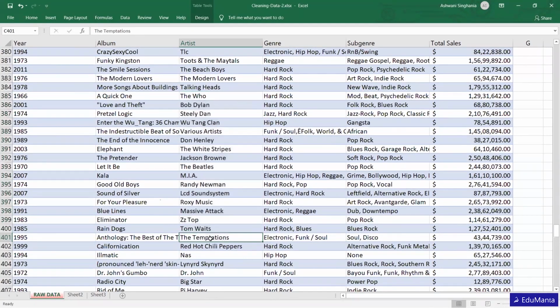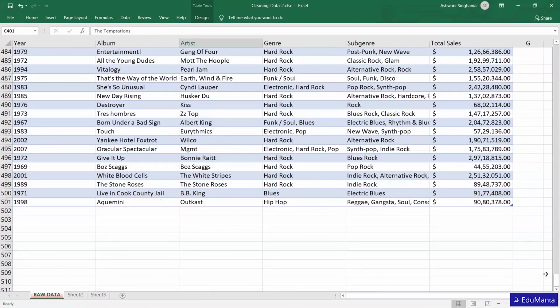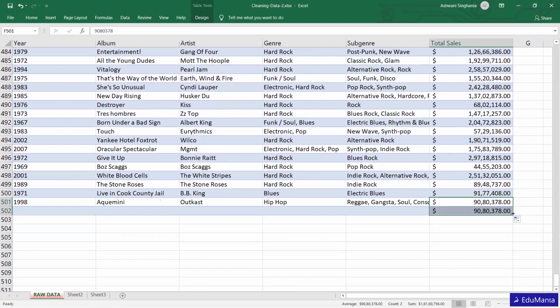But with a table, if you are running functions on a table and I want to add one more row over here, I will just pull it and we will get a whole new row. We will fill in this data, and that row will also be included in that function. We don't need to edit anything.